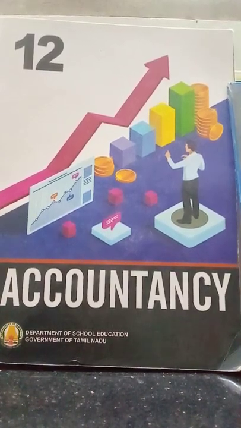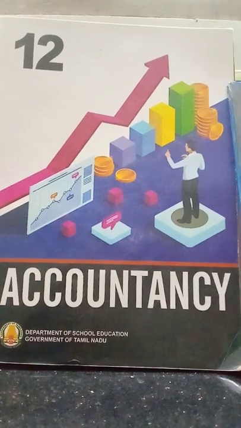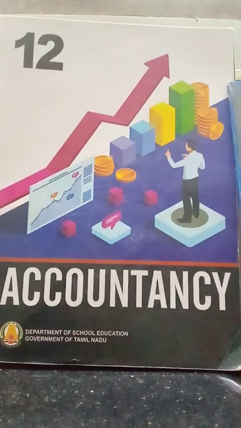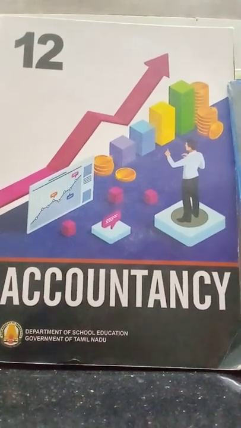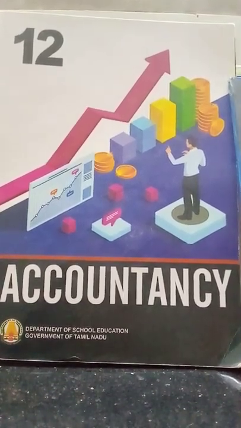Here in 12th standard we have 10 chapters. I have not removed any chapters from this 10. The 10th one we can remove, I think, but all the others are very important. So we will start from the first chapter. The first chapter name is Accounts from Incomplete Records.